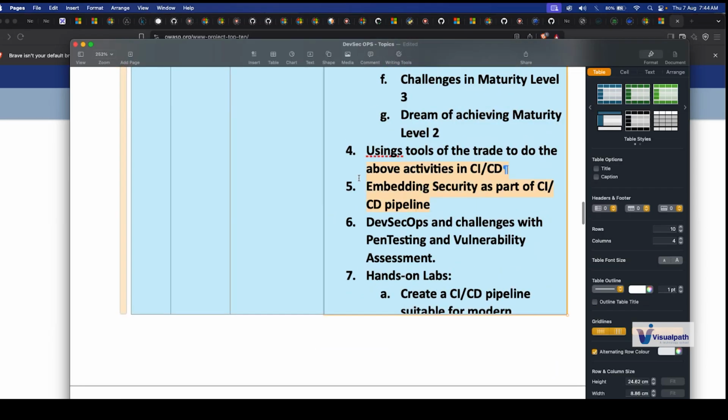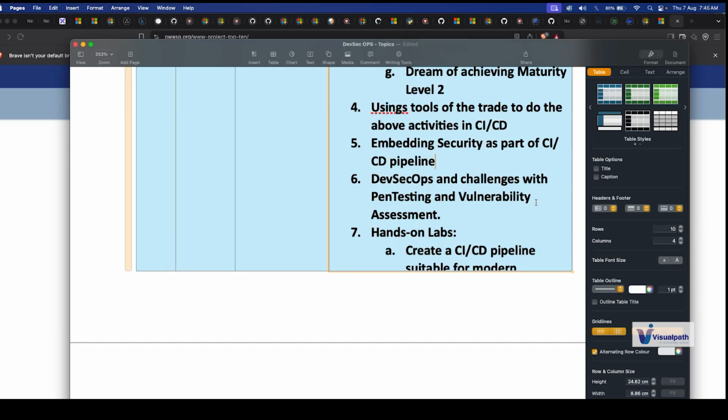We will understand how you will embed security into your CI/CD pipeline. We will not be doing penetration testing. This is not a penetration testing session. I've just mentioned penetration testing here, but we will be doing a vulnerability assessment. I will explain what pen testing is and how it helps our devs in the DevSecOps world, but we will do vulnerability assessment.